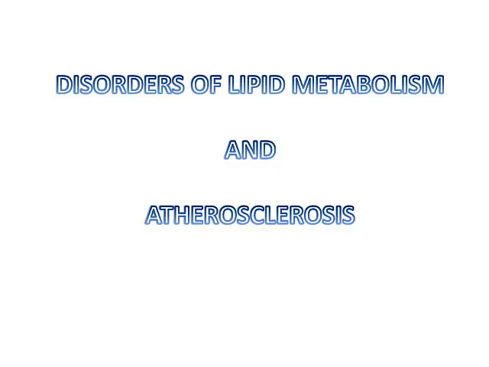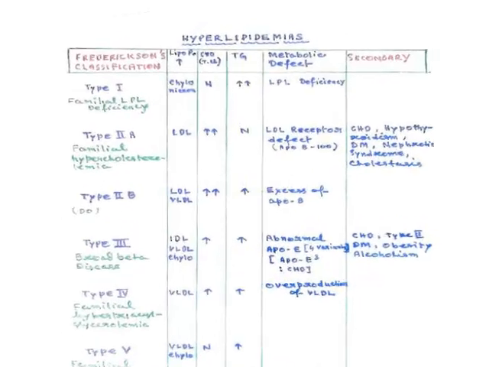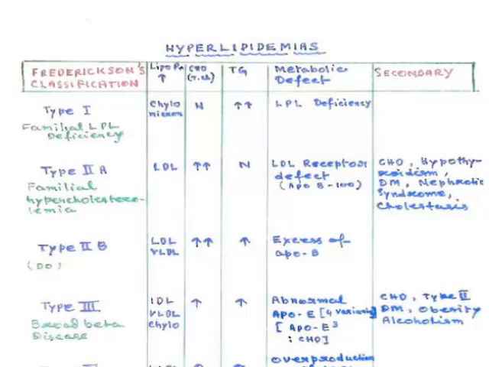My dear students, in this class we are going to discuss the disorders of lipid metabolism and the process of atherosclerosis. Now, lipid disorders may be of two types: hyperlipidemias and hypolipidemias.